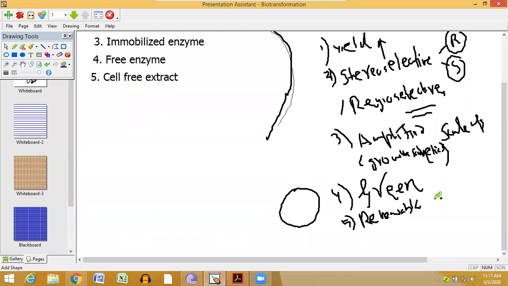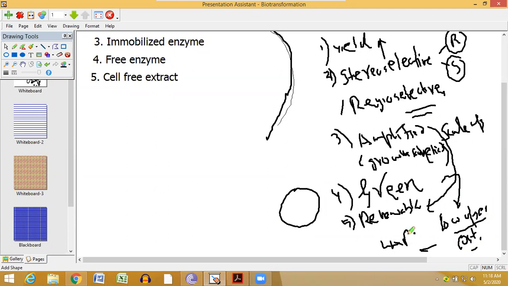Okay. Since this can be scaled up to any extent as per your need, and this is easily renewable, it gives you low operational cost, especially when large scale production is required.